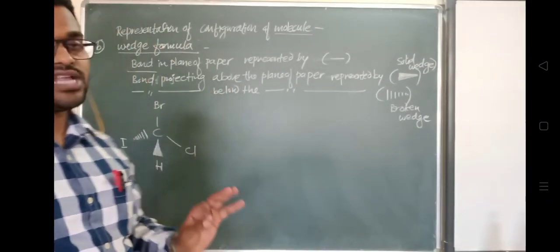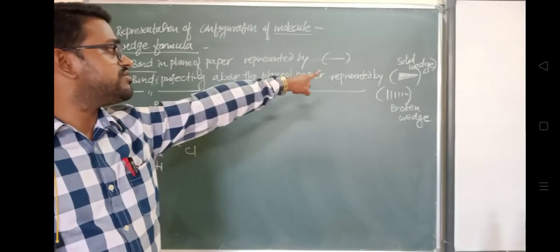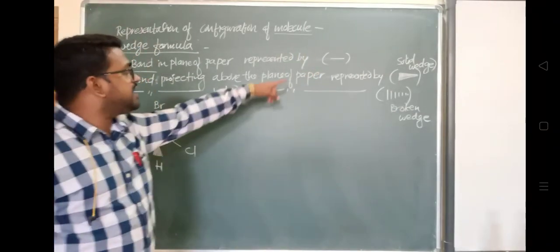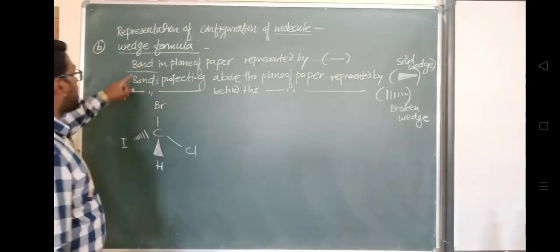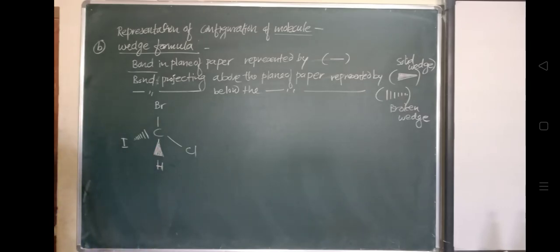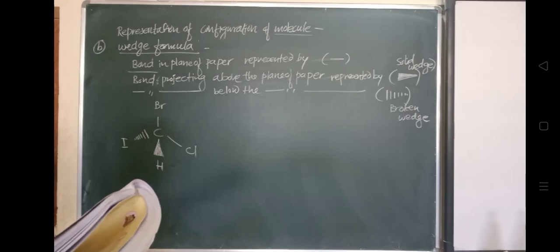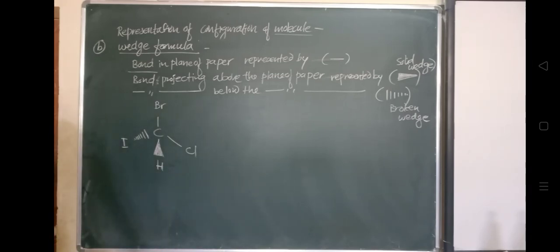That's why it is called a wedge formula, because they have used the wedge. One is a broken wedge and another one is a solid wedge, and a simple line will represent that the bond is present on the plane of paper. Okay, so this is the representation. You can see that you can draw various structures in this regard. So now let us discuss the chemical properties. Haloalkanes की chemical properties देखते हैं, how they are reacting. And their chemical properties we will see.